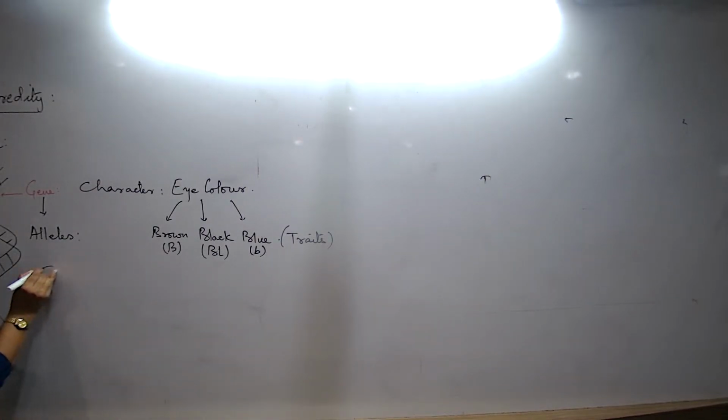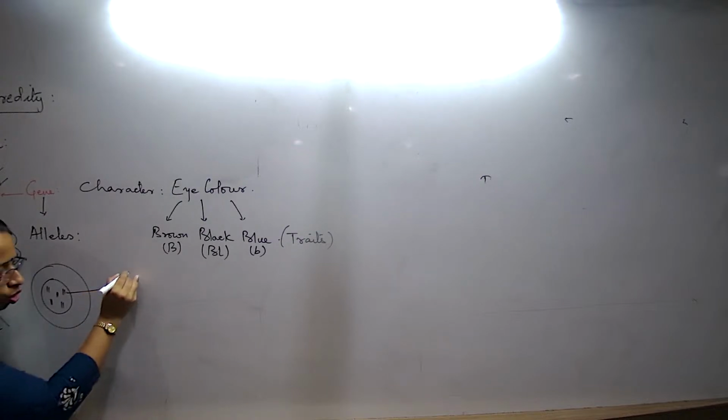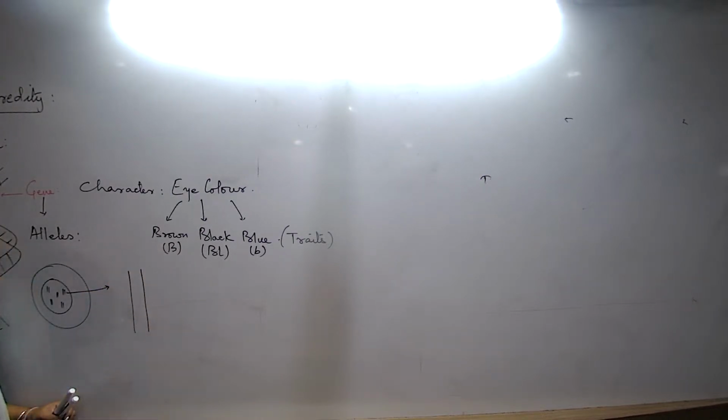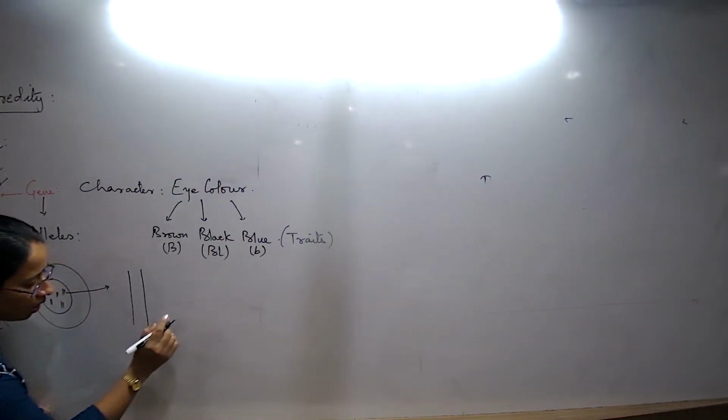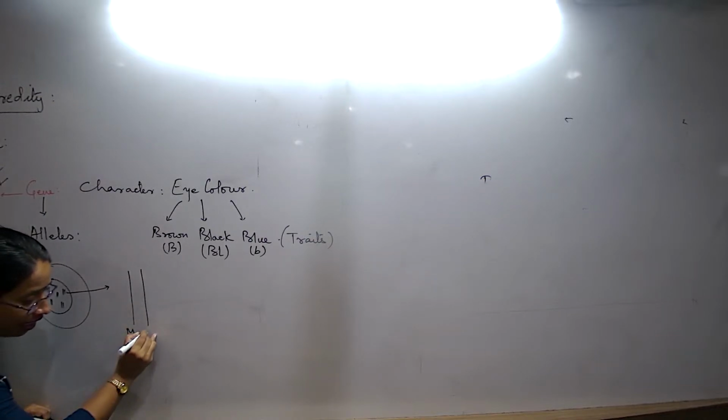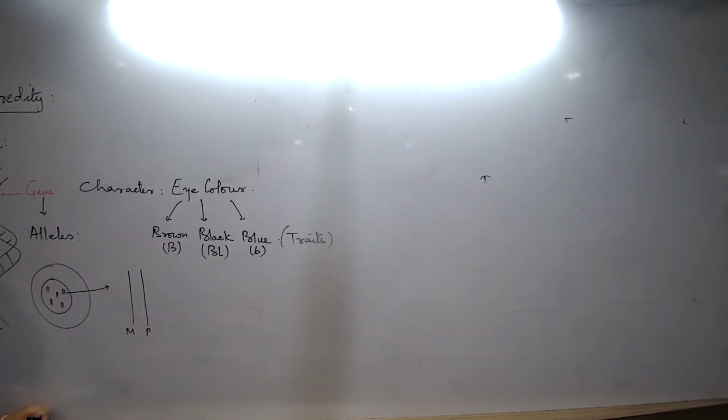Now let us come across certain pairs of chromosomes. I am talking about a single cell, and this single cell will have chromosomes. How will the chromosomes be? Chromosomes are always paired. Why are the chromosomes always paired? Every chromosome that we have in our nucleus is in a paired condition. Meaning, one is the maternal chromosome and the other is the paternal chromosome, which paired up during the process of fertilization.